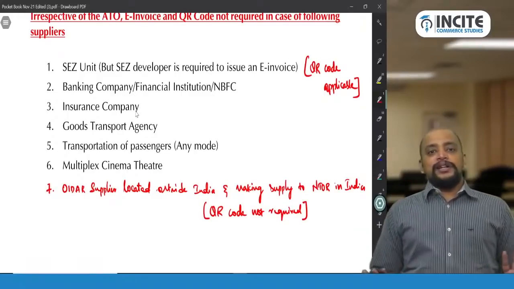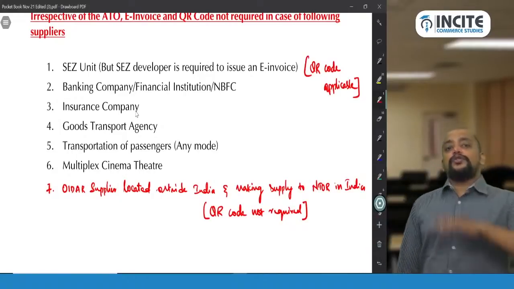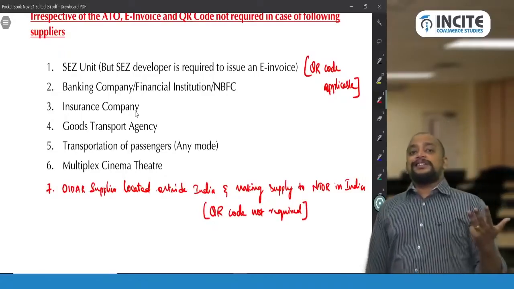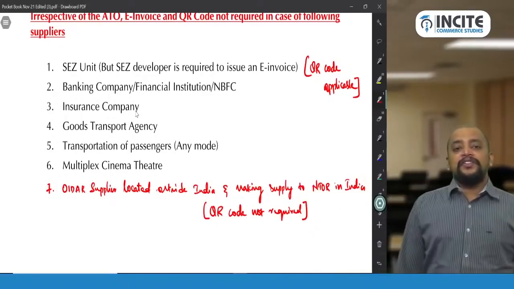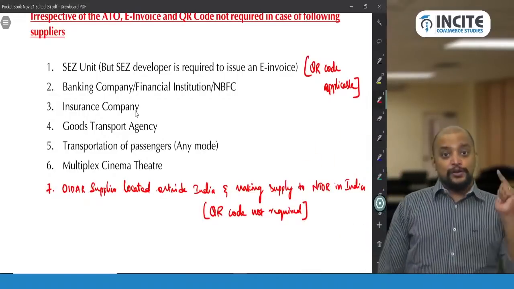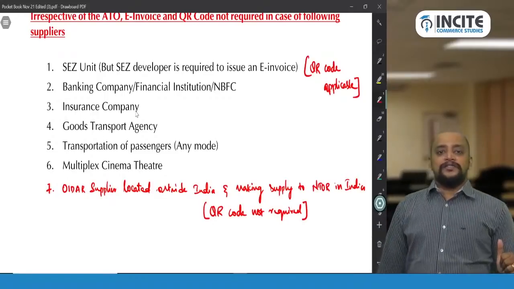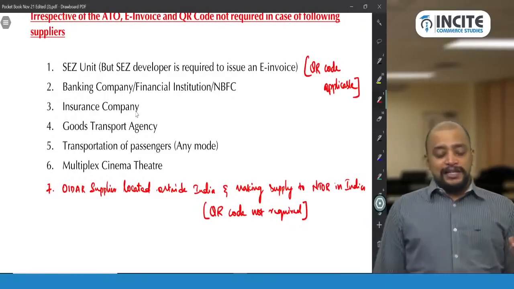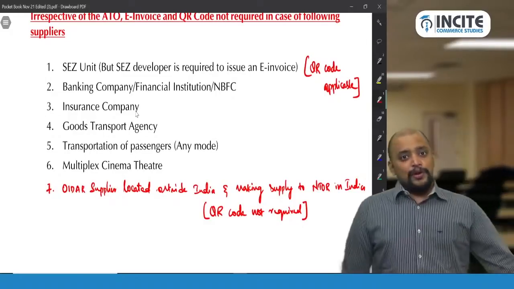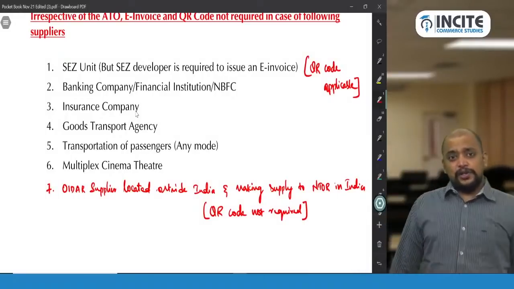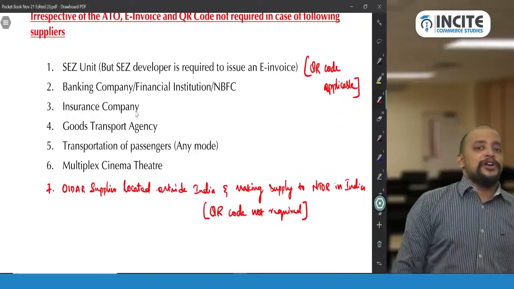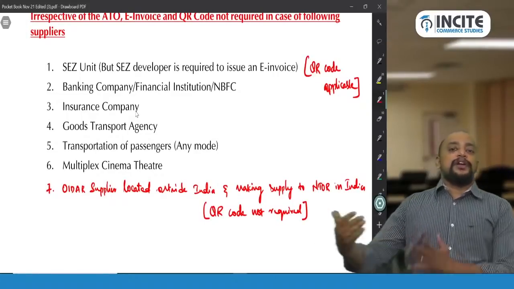What you need to remember is, first, to whom e-invoice is not applicable. That is SEZ unit, SEZ developer, banking company, financial institution, NBFC, GTA, only GTA and not other transportation of goods service providers, then any transportation of passenger service provider, multiplex cinema theatre and insurance company. So for these 6 cases, e-invoicing is not applicable, whatever may be the aggregate turnover. In the same 6 cases, QR code is also not applicable, except SEZ unit, and add another point, that is, an OIDR supplier located outside India making supply to a non-taxable online recipient